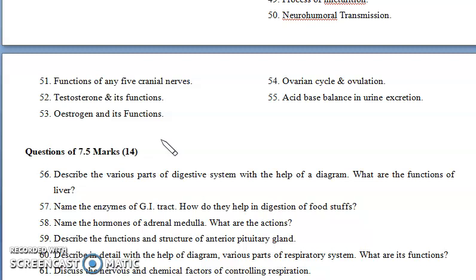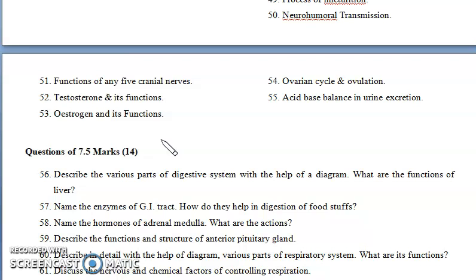And the next question is the ovarian cycle and ovulation. The ovarian cycle continues for 28 days. There are 4 different phases, and you should write about the menstrual cycle and its phases, and its continuation in females from the time of puberty to the age of 40 to 45 years, right?